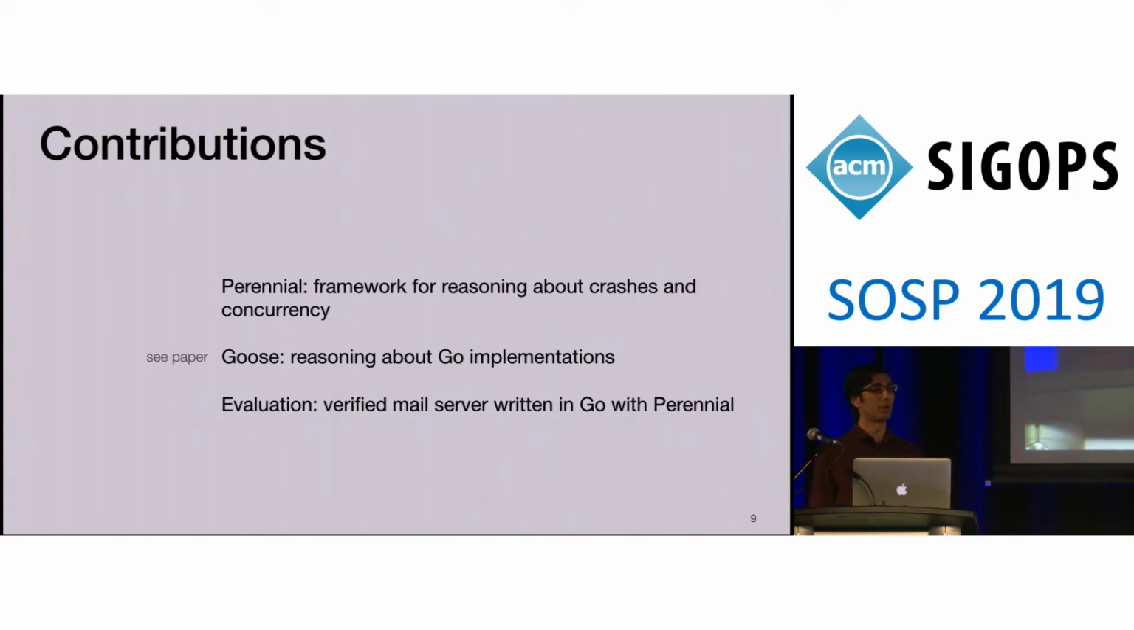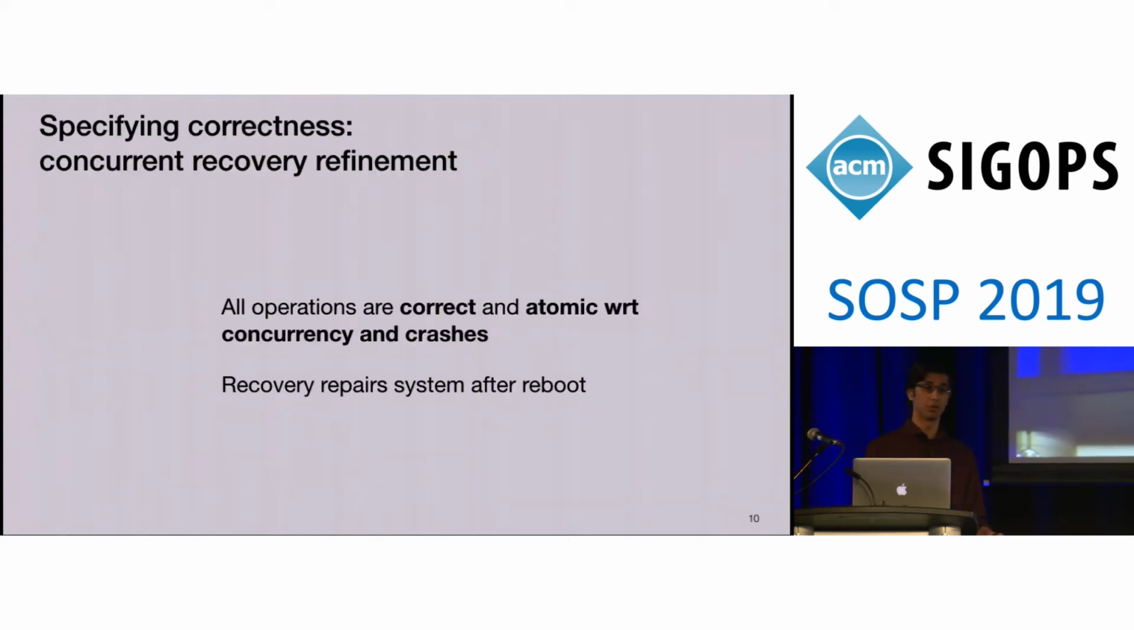So before we can talk about Perennial's techniques, we first need a specification. The specification that Perennial uses for its systems is something we introduced called concurrent recovery refinement. When a system satisfies this property, then all operations are correct. Operations return the expected values, and they're all atomic with respect to both concurrency and crashes. And the way that we achieve the atomicity, in particular with respect to crashes, is that recovery repairs the system after a reboot and completes these half-completed operations.